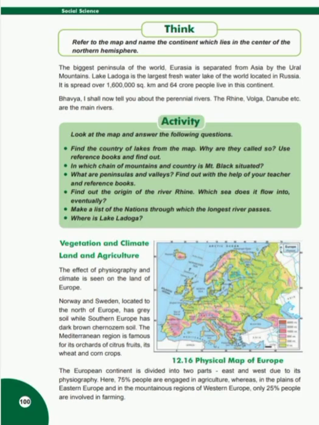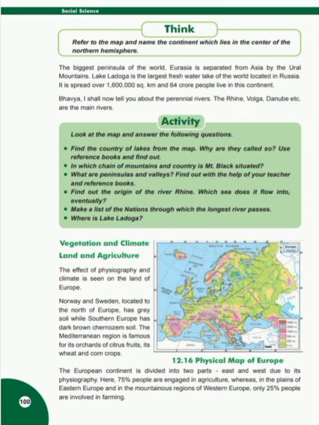Think. Refer to the map and name the continent which lies in the center of the northern hemisphere. Students, the Europe continent is in the center of the northern hemisphere. The biggest peninsula of the world, Eurasia, is separated from Asia by the Ural Mountains. Lake Ladoga is the largest freshwater lake of Europe, located in Russia. It is spread over 16 lakh square kilometers and 64 crore people live in this continent.